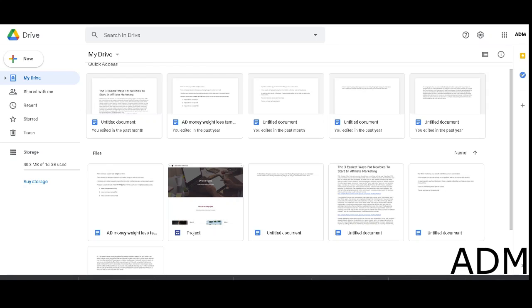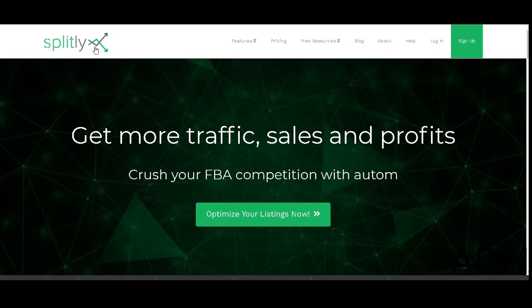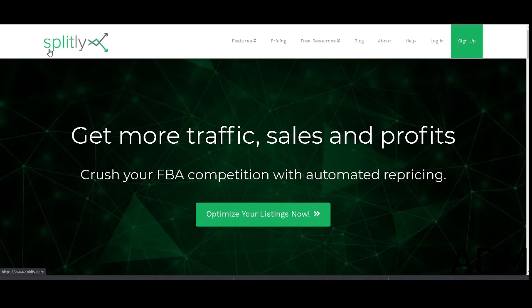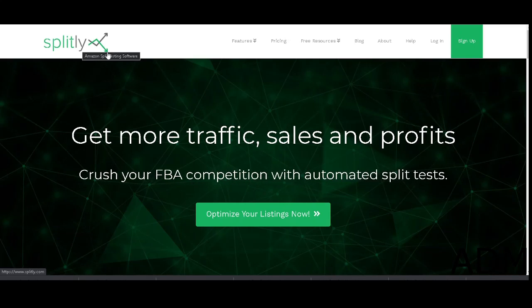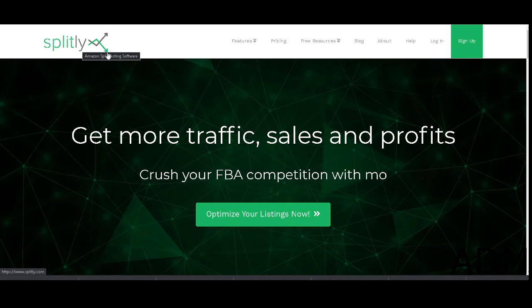Then the next step you want to do is you want to go onto a website called splitly.com. Splitly is actually a platform that helps people on Amazon get more sales. If you don't know what Amazon is, it's a place where people buy and sell different kinds of items and products.